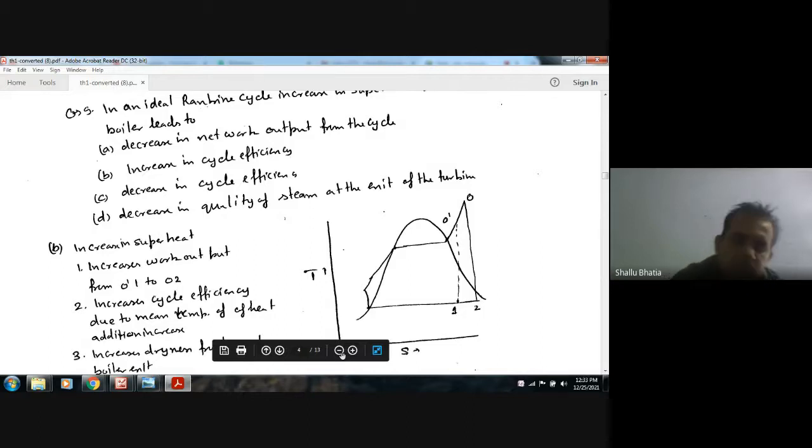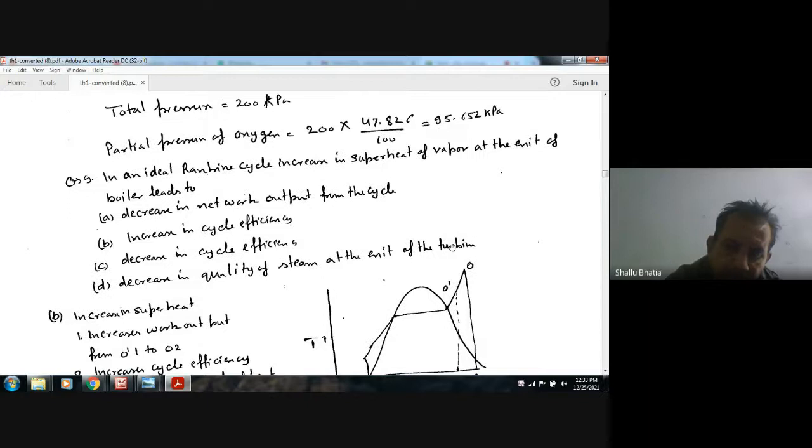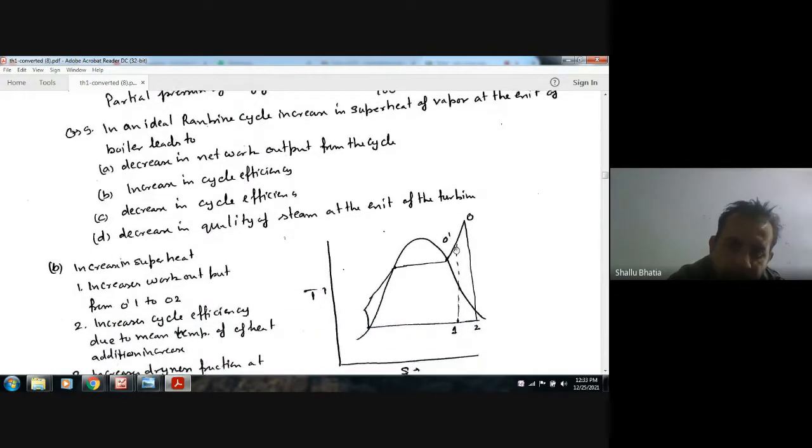So this is your exit of boiler. If we increase the superheat, we get point O. Now, when there is slight superheat, the expansion ends at O dash one, and when sufficient superheat is provided, the expansion ends at O2. So we can see that the quality of the steam at the exit of turbine is increasing with superheat. So this option is wrong.